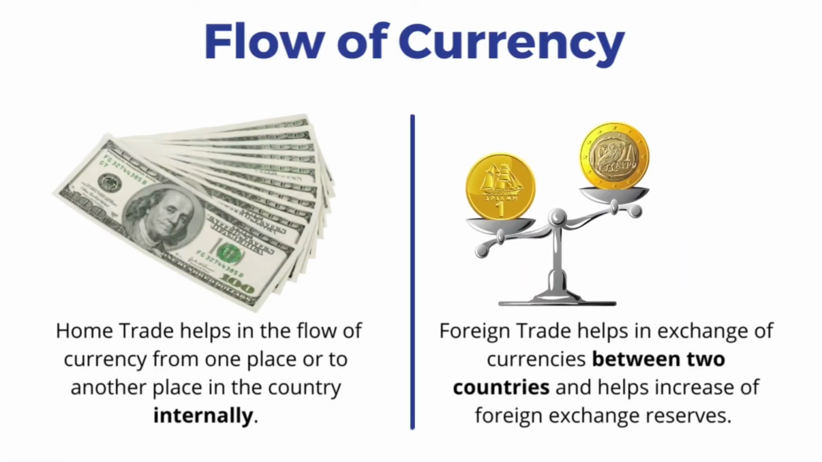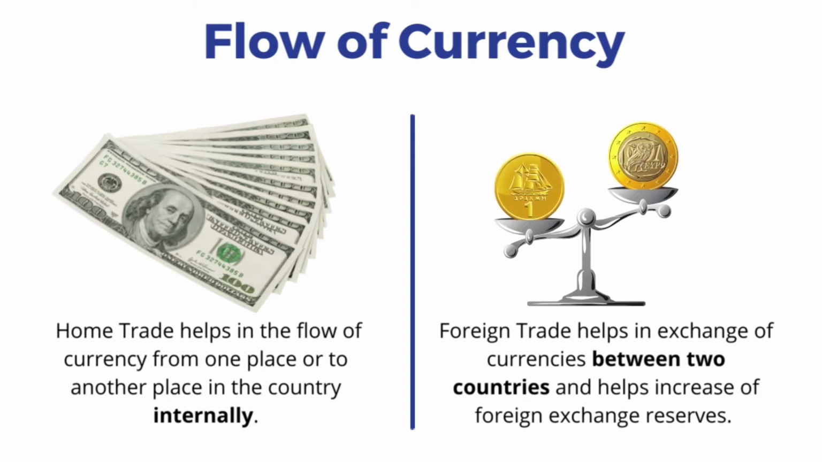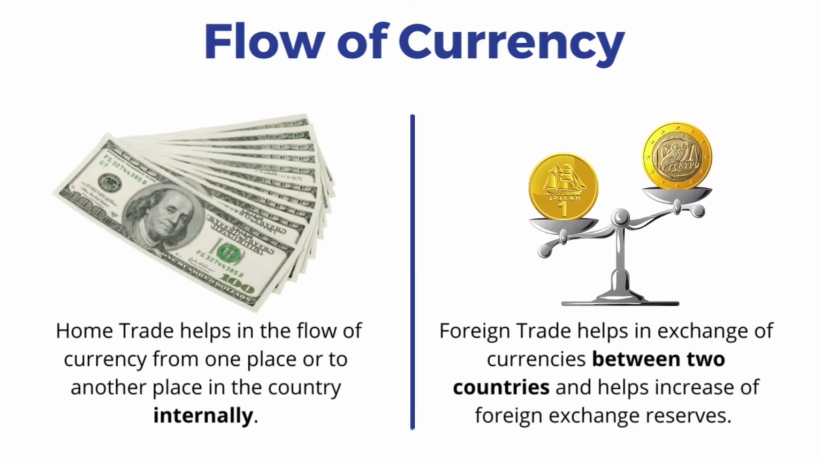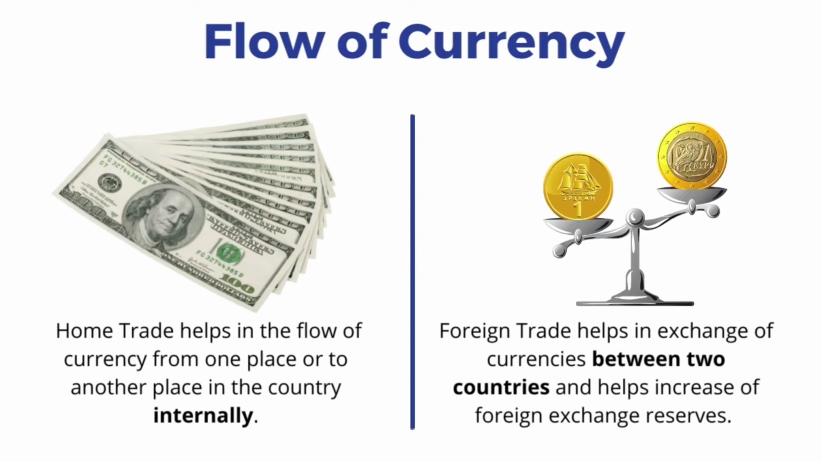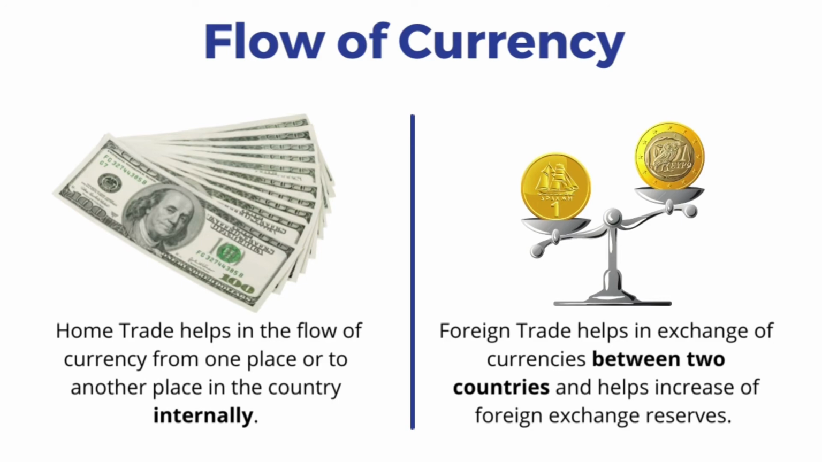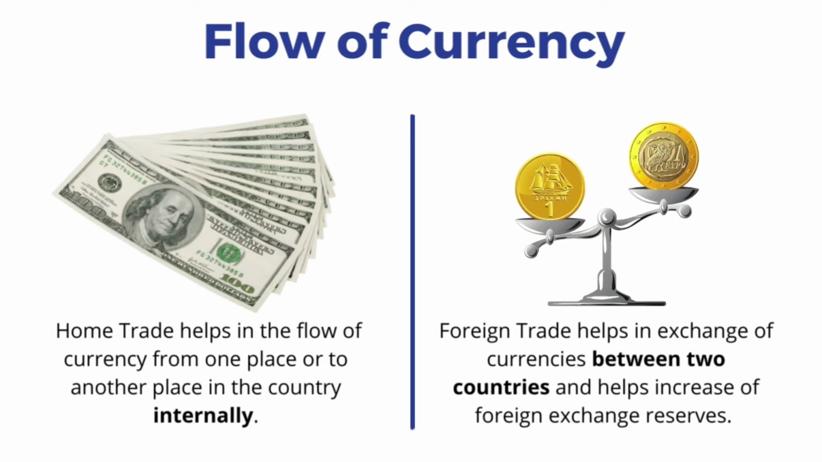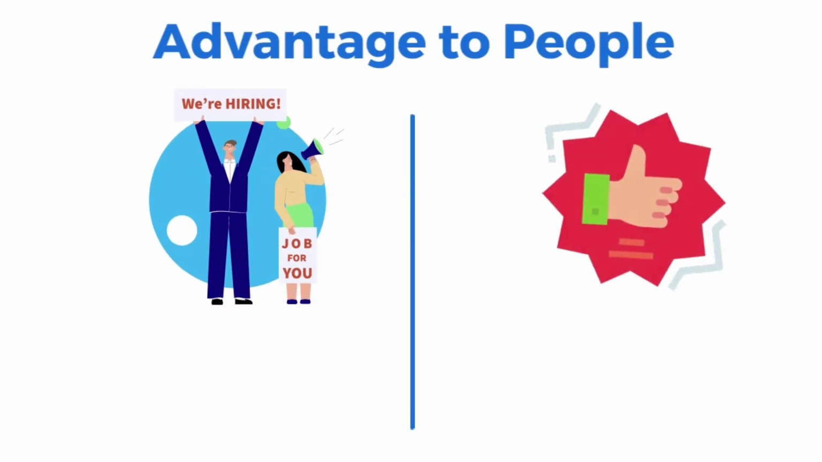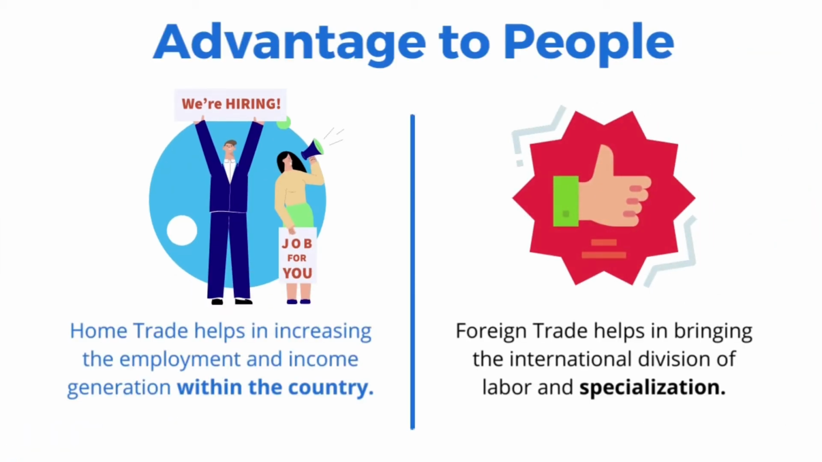Now we'll learn about flow of currency. Home trade helps in the flow of currency from one place to another in the country internally. But foreign trade helps in the exchange of currencies between two countries and helps increase the foreign exchange reserves of a certain country. Now we'll see what are the advantages to people. Home trade helps in increasing employment and income generation within the country. Foreign trade helps in bringing international division of labor and specialization to this country from another country.